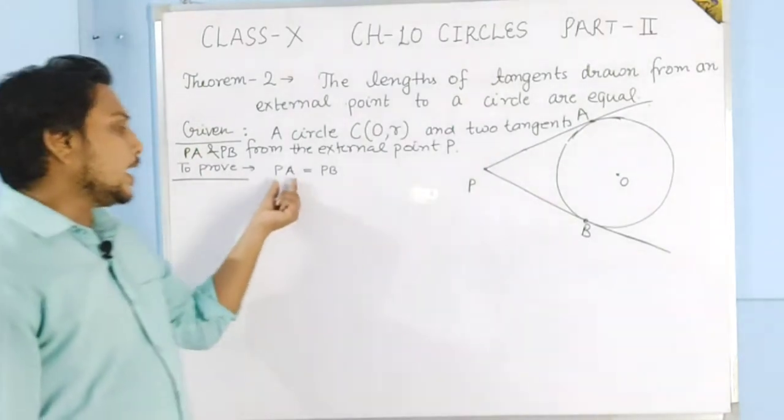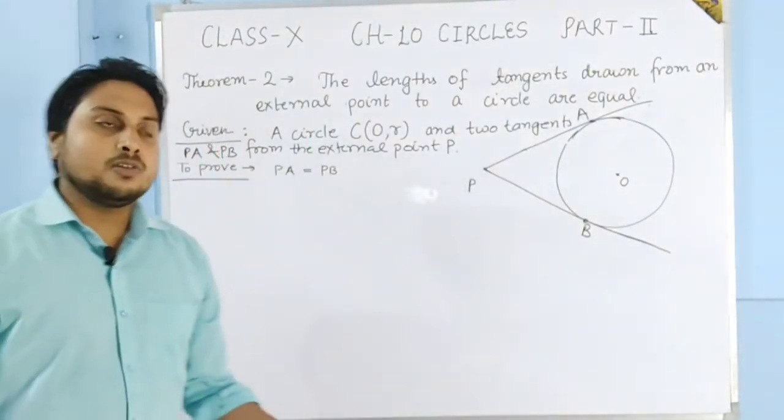We have to show that these two tangents are equal in length.